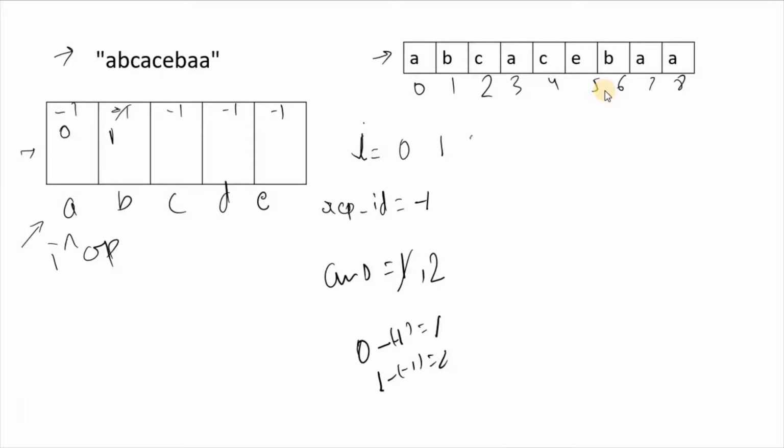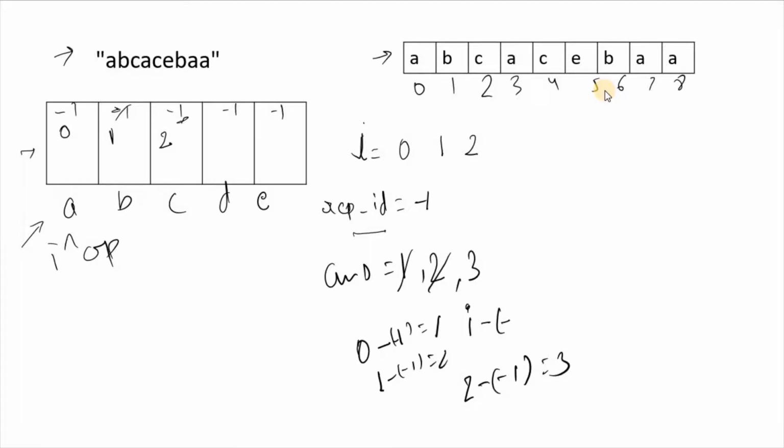Now let's move to the second index, which is c. Let's check in the map, is c there? C is not there because it is -1. So let's store the index of c, 2. Okay, so calculate our answer: I minus the last repeated character's index. The last repeated character index is -1, so 2 minus -1 is equal to 3. So let's replace our answer with 3.